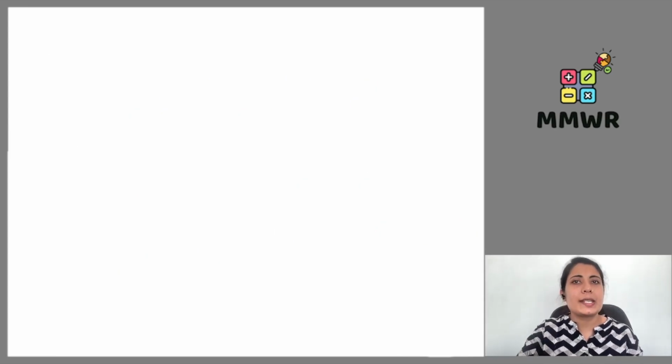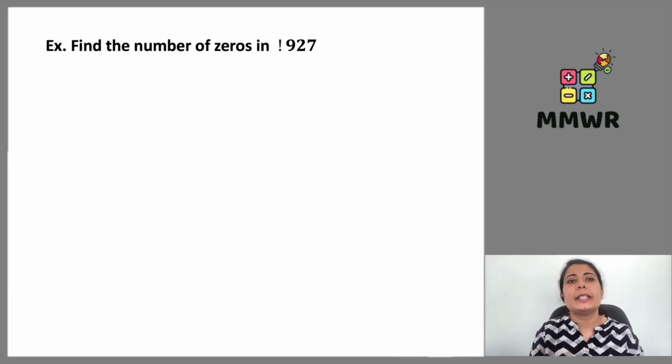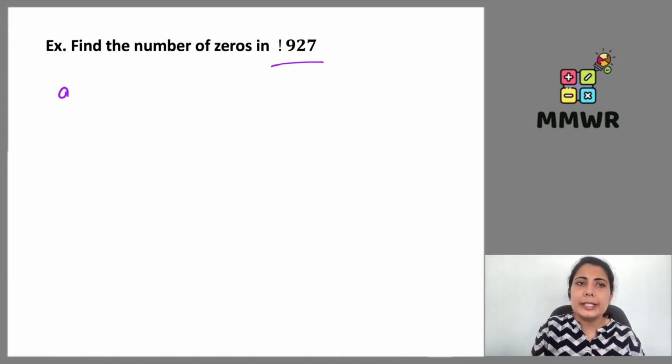Let's move to the next example in which we have to find the number of zeros in 927 factorial. So here also I would suggest don't go for finding the powers of 2. You directly find the maximum power of 5.